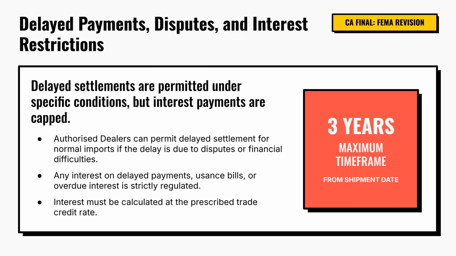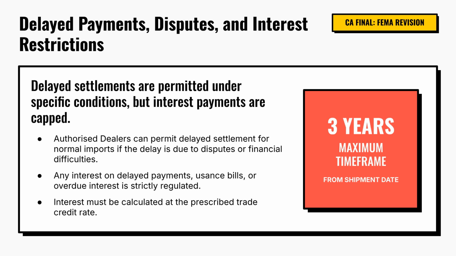Business disputes and financial difficulties sometimes make timely settlement impossible. FEMA therefore allows authorized dealers to permit delayed settlement of import payments in genuine cases. However, interest on delayed payments, usance bills, or overdue amounts is not unrestricted. Such interest can be paid only at the prescribed trade credit rate and only up to a maximum period of 3 years from the shipment date. The logic is simple. FEMA permits commercial flexibility, but discourages indefinite postponement of payment obligations.